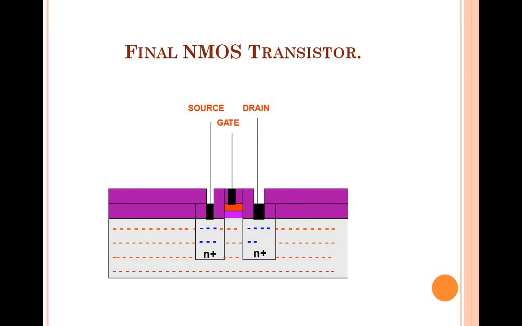I hope you are clear with the NMOS fabrication process. Similarly, there is the PMOS fabrication process also. For that, we take the same pure silicon crystal and add impurities, but the substrate will be an N substrate, because we are preparing a PMOS transistor. You get the same gate terminal by using a polysilicon layer, but the impurities diffused here for the P transistor will be P type. Then the same cuts are made and the same metallization process is done for getting the interconnections.